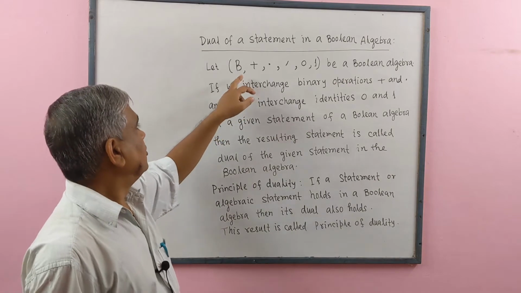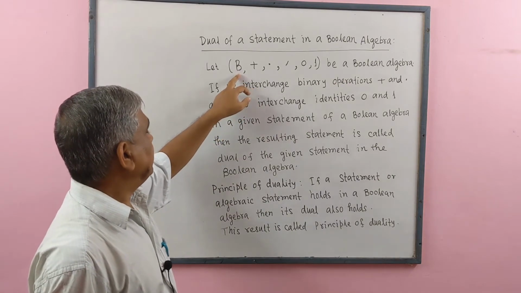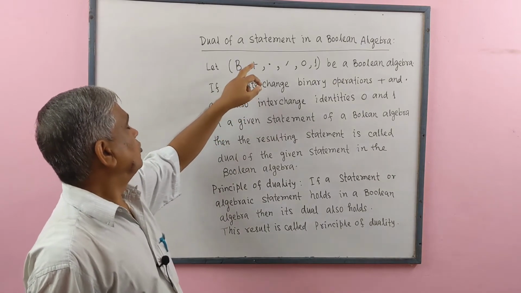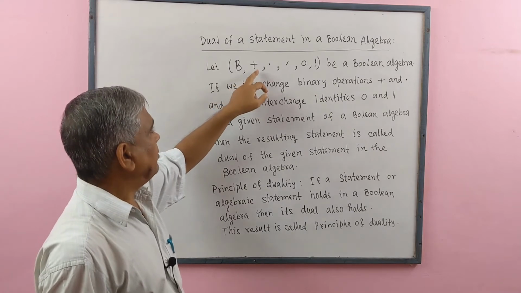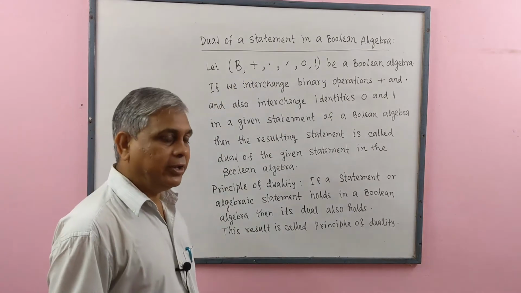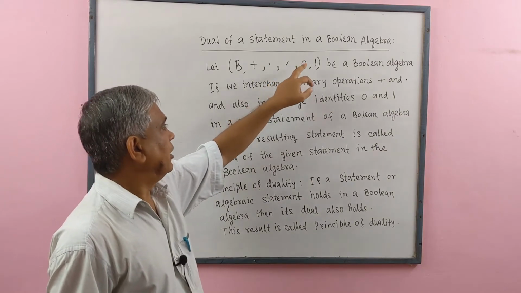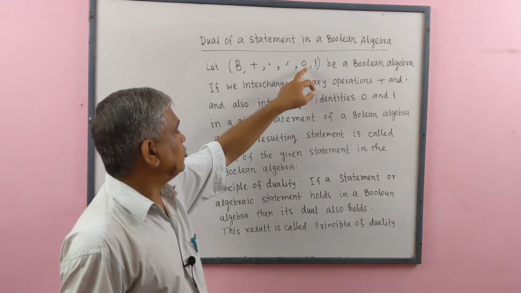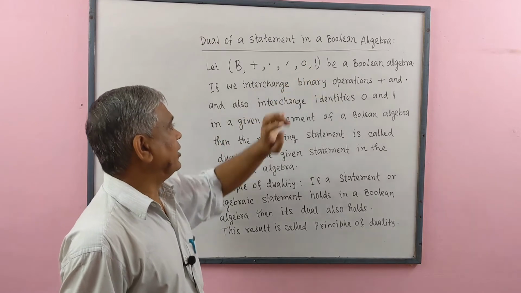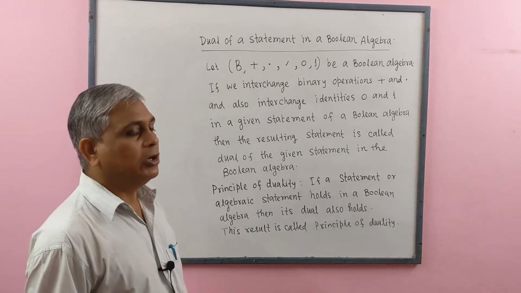Let B be a non-empty set with binary operation plus and dot and unary operation complement and two identities 0 and 1 be a Boolean algebra.